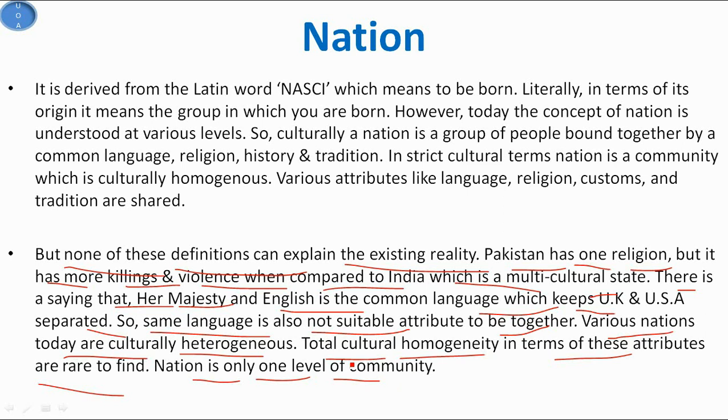Politically, a nation is a group of people who are organized together as a political community, a state. As members of that political community, they share certain rights in common, essentially rights of citizenship. Psychologically, a nation is a group of people having a shared loyalty and a deep sense of belongingness to each other. So they enjoy a vicarious sense of pride and attachment.